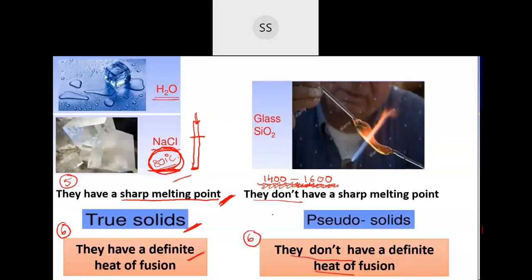I hope it's clear, students. These 2 points are clear to everyone. This you can take as the 6th one, true solids, and this you can take as the 7th one, pseudo solids, also called super cooled solids. Glass, actually, in the liquid state, if you start lowering the temperature, then it gets converted into a solid. So super cooled liquids, sorry, they are also called super cooled liquids. Yes, write this down now.